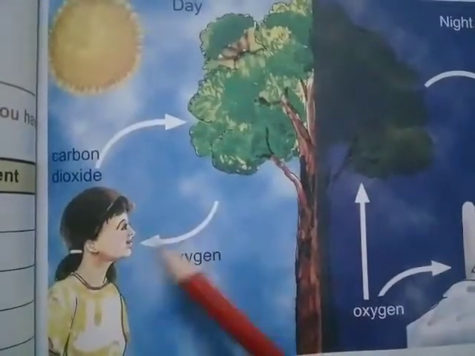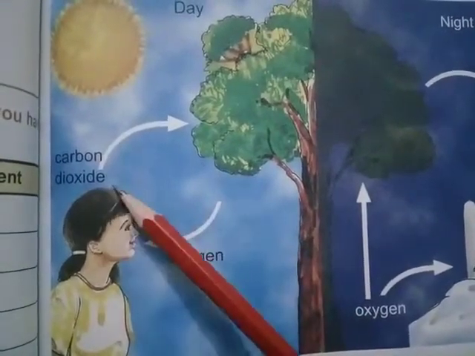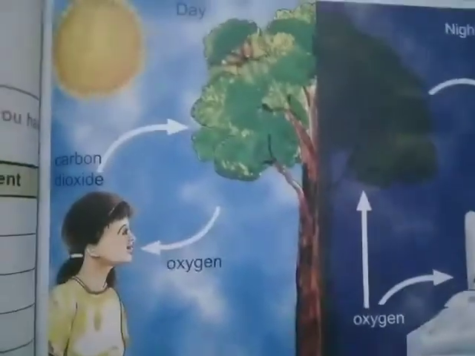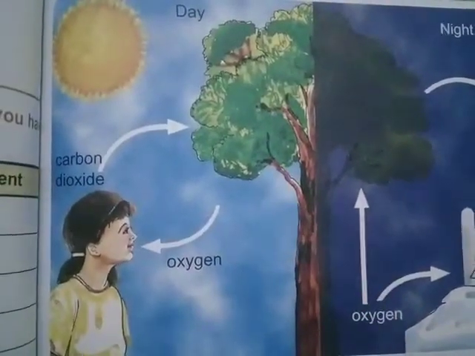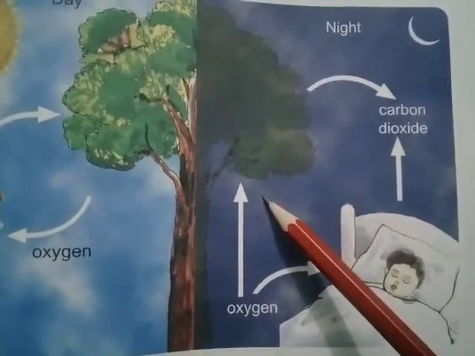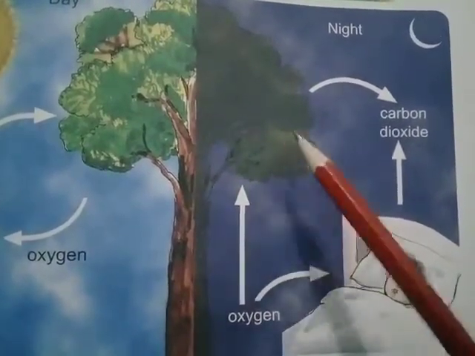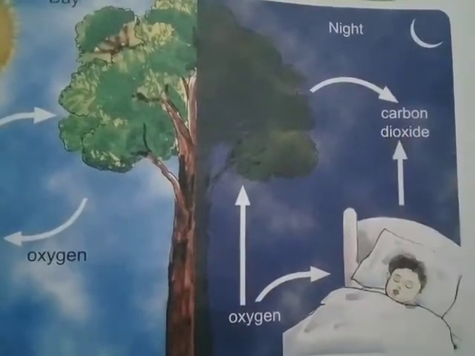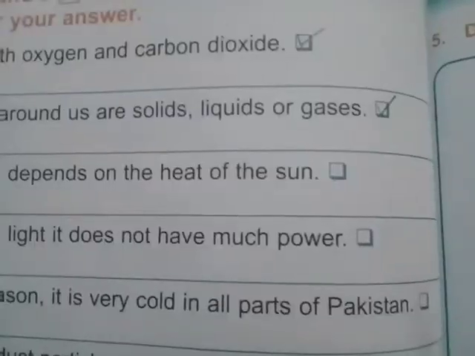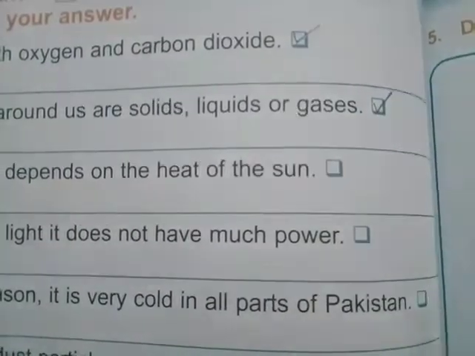Look in this picture. In daytime, plants need carbon dioxide gas to make their food and give us oxygen gas. But in nighttime, plants need oxygen gas and release carbon dioxide as we do. The second statement is all substances around us are solid, liquid or gases. So this statement is true.